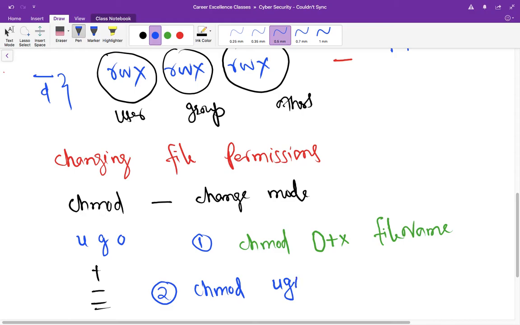So what you have to do, you have to use all these together, ugo, then you have to use minus because you want to remove the permission. What permission you want to revoke? rwx all together, and then the file name.